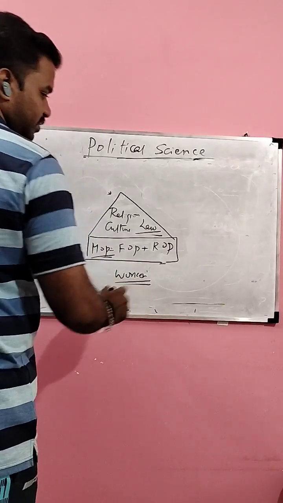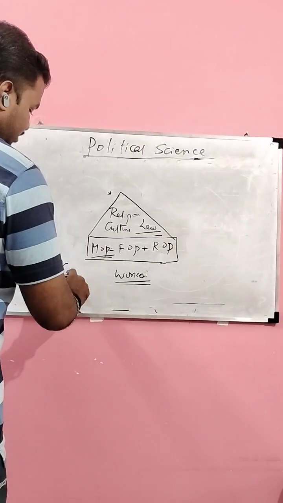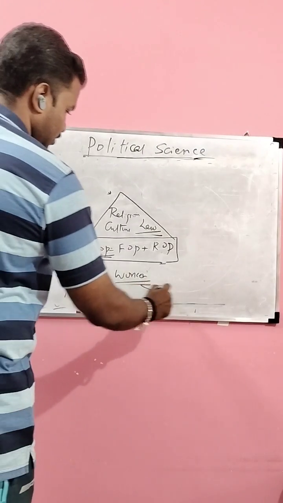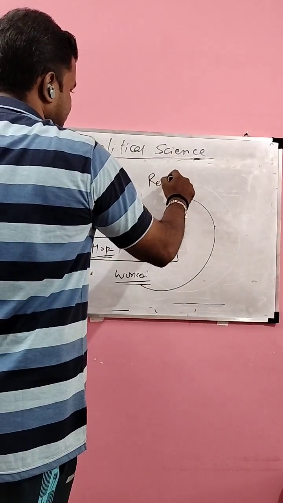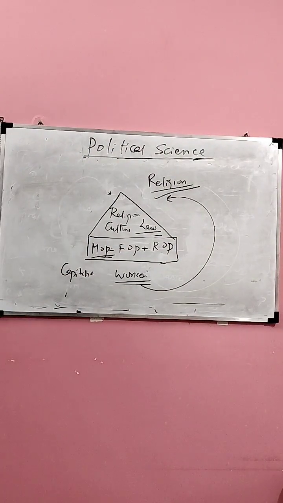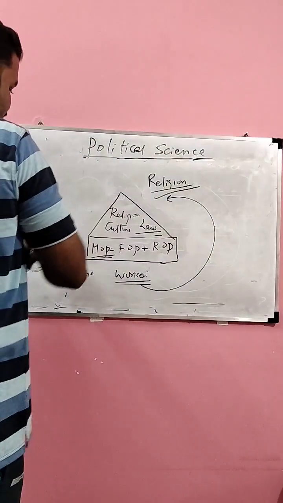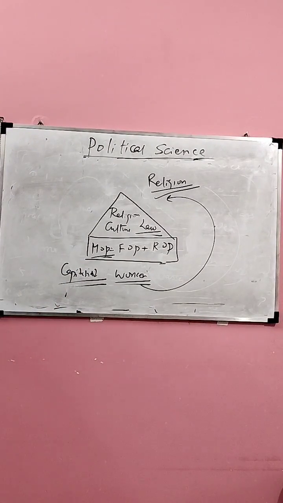He has to continue with this situation for long because the values of the capitalist are reflecting in the superstructure. These values reflect in the religion. So the religion itself is reflecting the values of the ruling class. Ruling class here is the capitalist or the bourgeois. According to Christianity, it is easy for a camel to enter a needle hole, but it is difficult for a rich man to enter heaven.